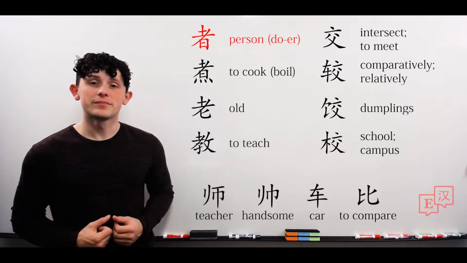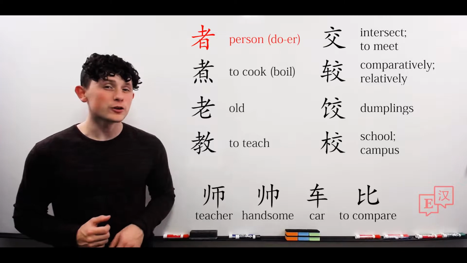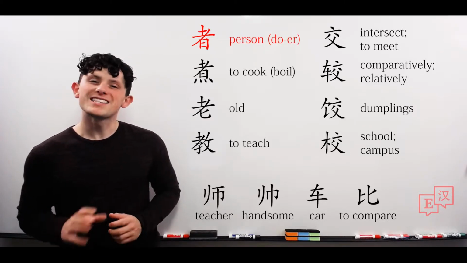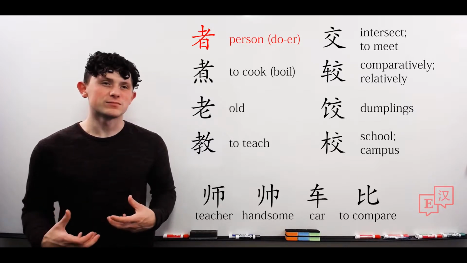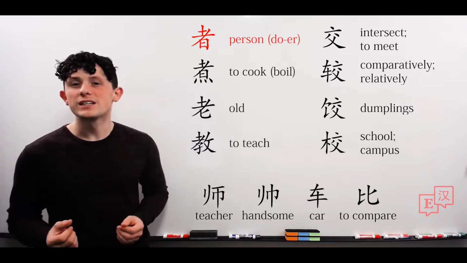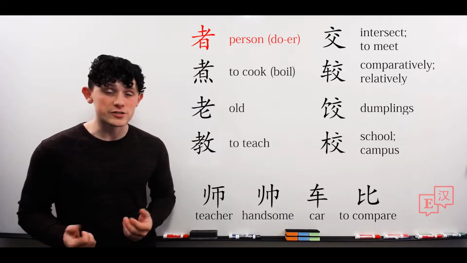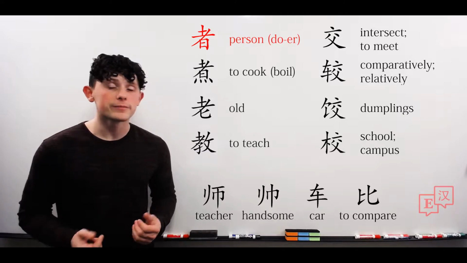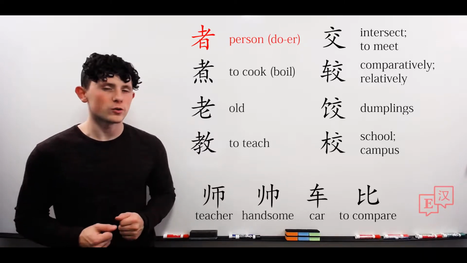Now, you may have seen this before in the character for zhu, meaning pig. We have an animal, and jia. This character means the person who does something. So we might use it in phrases like the person who listens, or listeners, the speaker, the writer, etc. And you'll see more about how to use that in our words.